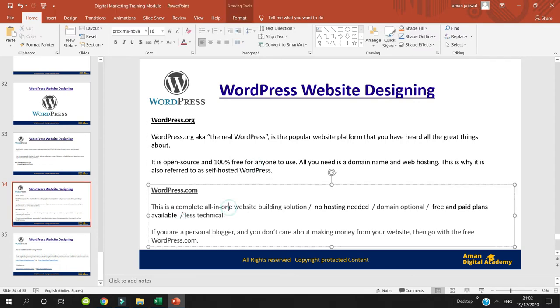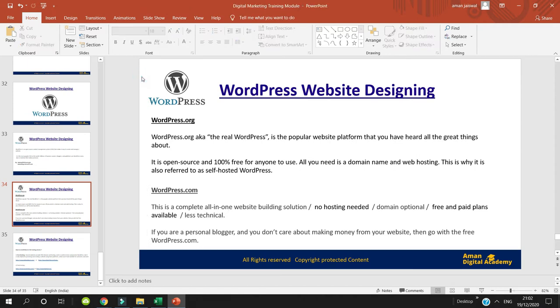However, in WordPress.org, you need a little bit of technical knowledge in terms of designing the website, which I am going to explain today, how you can create a website using WordPress.org. Whereas WordPress.com will be a little expensive for you, because the charges per month on WordPress.com are quite higher compared to WordPress.org. You can go online and check WordPress.com.